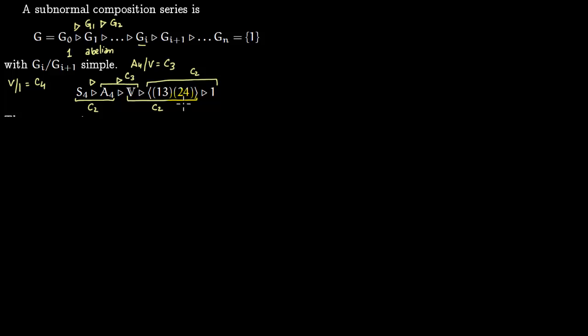So you could skip this group in solvable, but we cannot skip this in our subnormal composition series, because here we require it to be simple. So we cannot have C4 because C4 is not simple. It has C2 as a subgroup of C4.